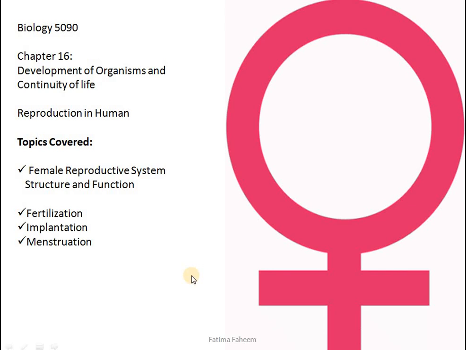This is chapter number 16, Development of Organisms and Continuity of Life. We were looking at reproduction in humans. In today's lesson, we will go through the female reproductive system. We will see different structures and their functions. Then we will see the three processes which are involved in the reproduction: fertilization, implantation, and menstruation in females.